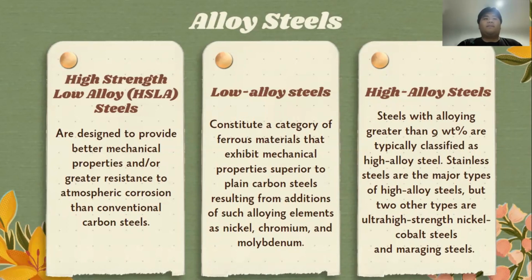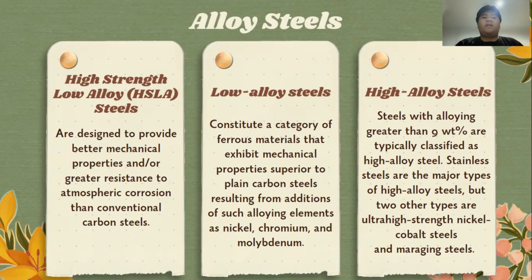Alloy steels. First one is high strength low alloy, or HSLA, steels, which are designed to provide better mechanical properties and/or greater resistance to atmospheric corrosion than conventional carbon steels. Second, low alloy steels constitute a category of ferrous materials that exhibit mechanical properties superior to plain carbon steels, resulting from addition of such alloying elements as nickel, chromium, and molybdenum.